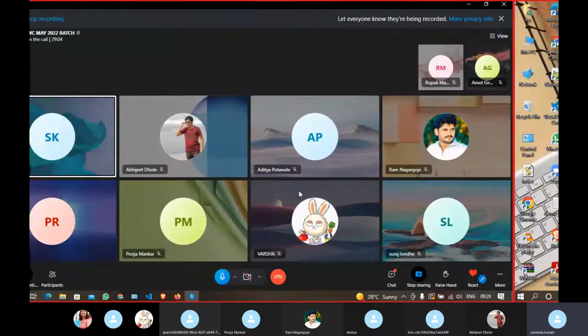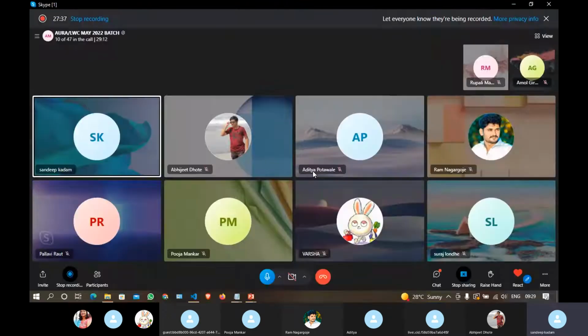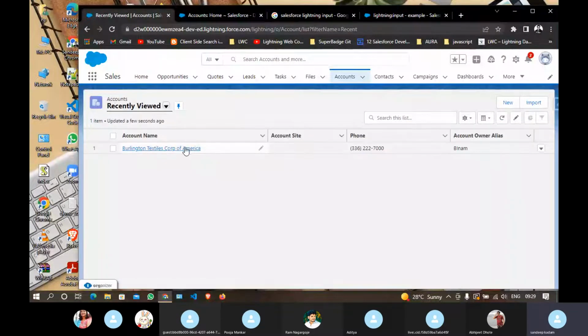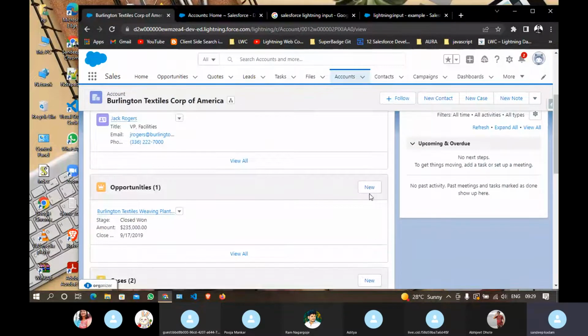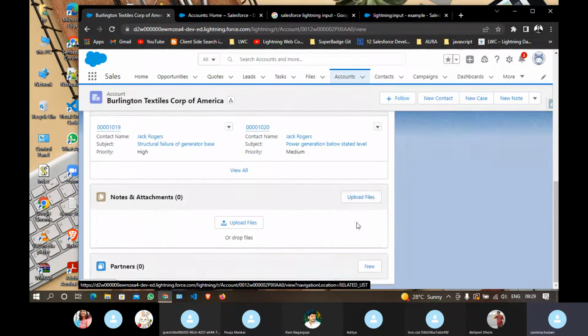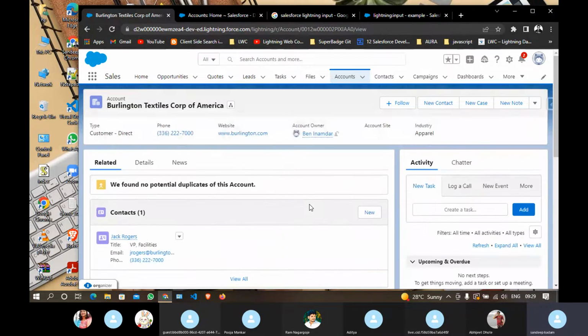So, the rich component ecosystem. Rich component ecosystem means these are modern components we have developed here. You can also use maps in your component. Rich components are nothing but modern components, and you can use modern JavaScript components here. You can see we have a file uploader. We can use these readily available components in Aura, which is why it is getting so much popularity.